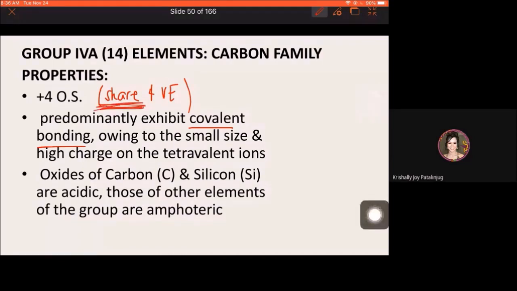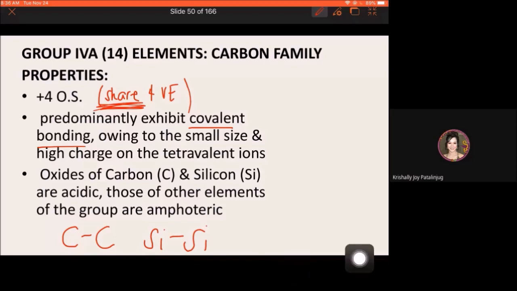Okay? So carbon and silicon, especially, they exhibit covalent bonding with itself. Ibig sabihin, they can form covalent bonding with itself. Carbon to carbon, pwede yan. Meron ding silicon to silicon. That is a covalent bonding between itself. Diba? So, capable ang carbon and silicon with covalent bonding.